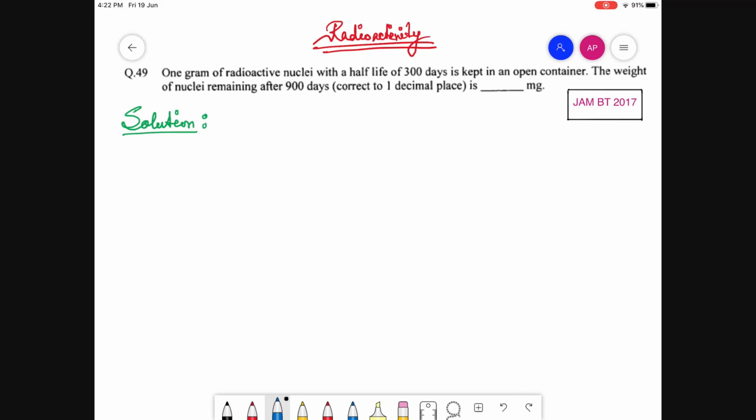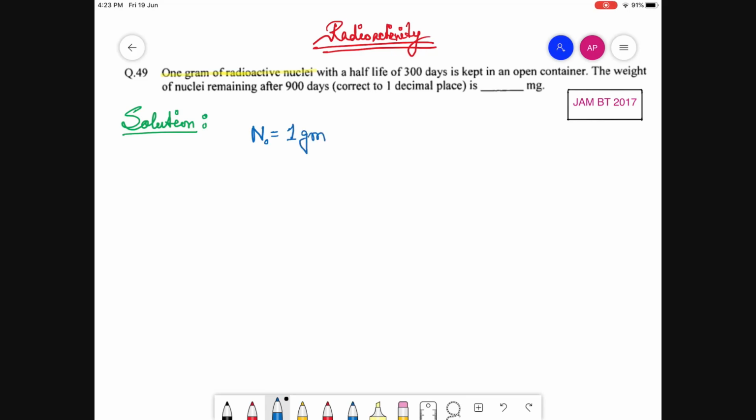So first, let us write what the given information is. First of all, given is the initial amount of radioactive nuclei, that is 1 gram. N0, that is at time equals 0, the amount of radioactive nuclei is 1 gram.